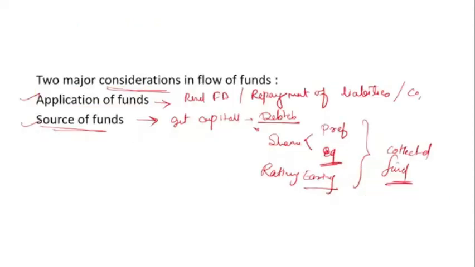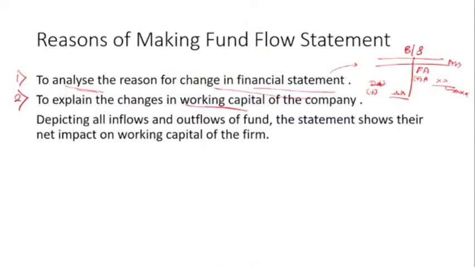So ultimately, the company can also find out the effect of the change in working capital in the fund flow statement, and what steps we have to take to solve this problem of working capital.